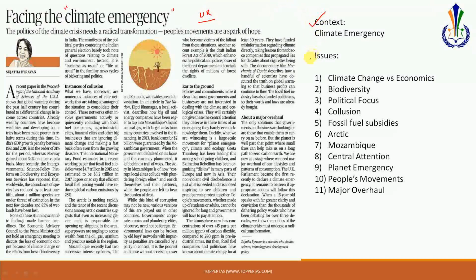Now this editorial is highly important for the environment section in UPSC mains because it has many areas which have been touched. So whenever an article discusses several aspects, that article automatically becomes important because your answers are also expected to touch upon several aspects. So that is why these editorials are very important for us. Now coming to the first issue that has been discussed.